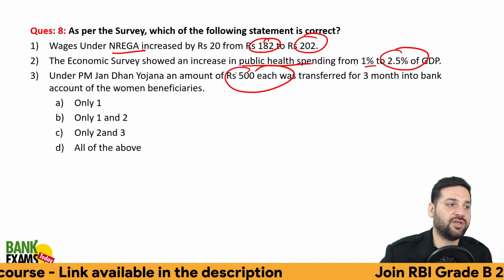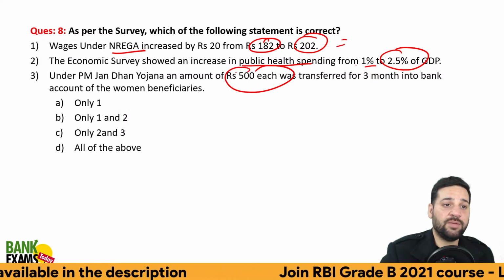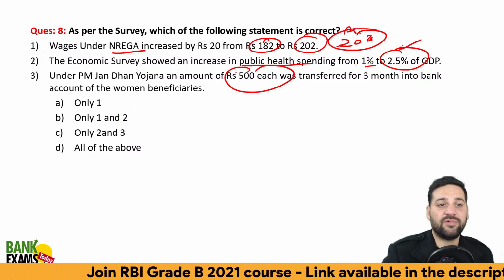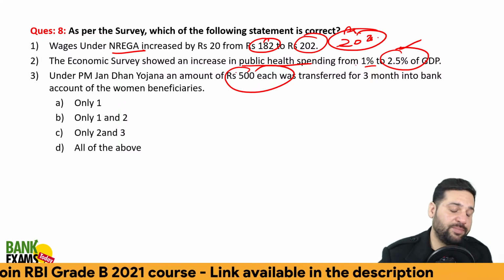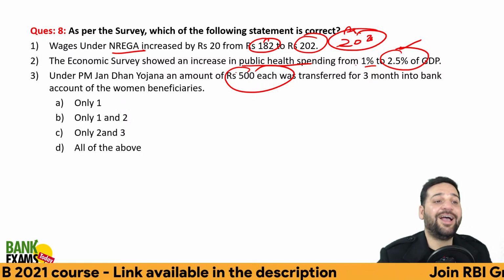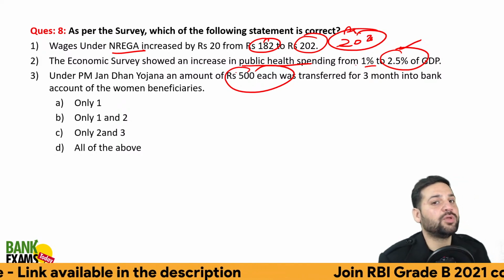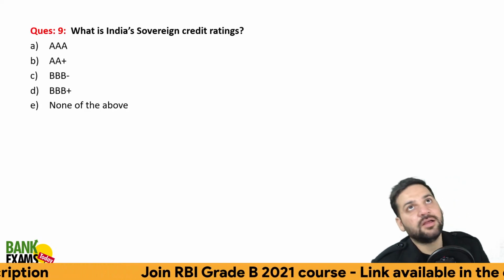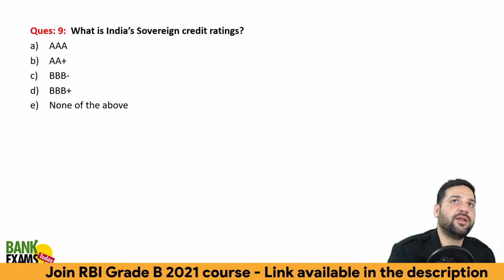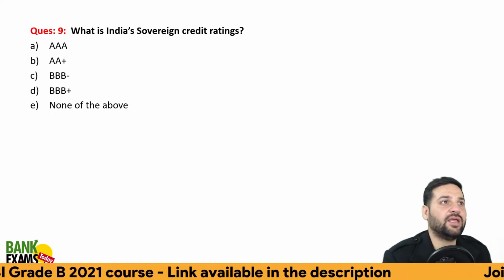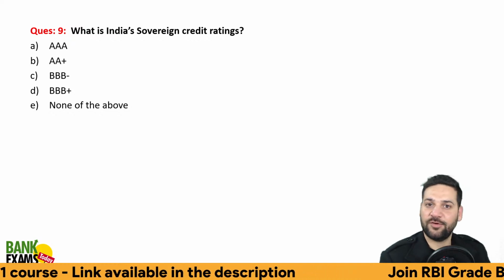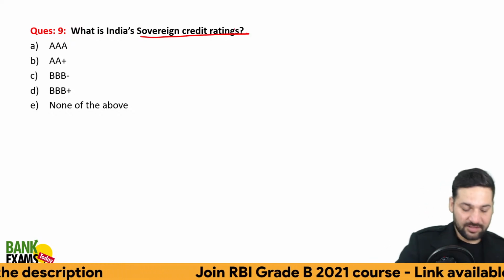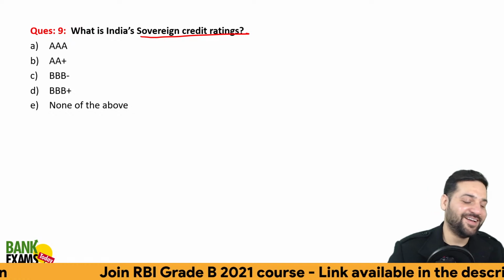Very, very interesting, very, very amazing steps by the government. So a 20% increase in NREGA, and a 20 rupees increase in the wages under NREGA, 2.5% of GDP spent on healthcare, and 500 each for 3 months given to the women beneficiaries under the Jan Dhan account. So 1500 rupees ka faida milega. You'll get one LPG with one 10 kg or 15 kg bag of wheat. That's all you got.